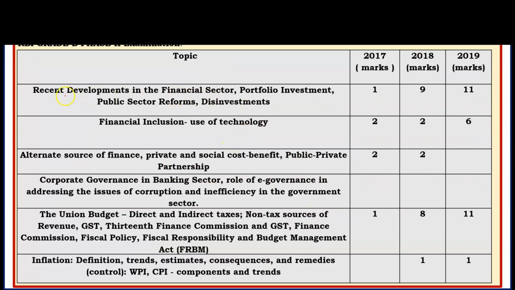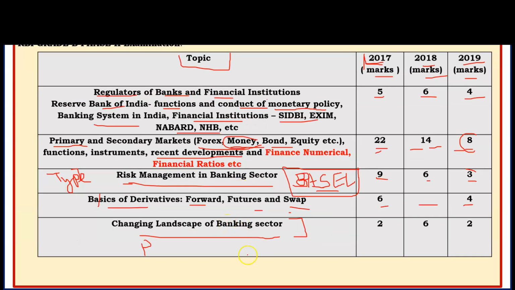In this part we can also cover the last 4 to 6 months of RBI circulars. Not all RBI circulars are important, but selective ones are very important. If you analyse the last 3 years' papers, you can get an idea of what type of circulars you have to study.